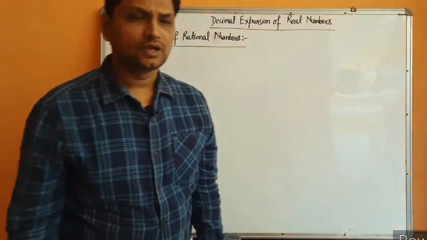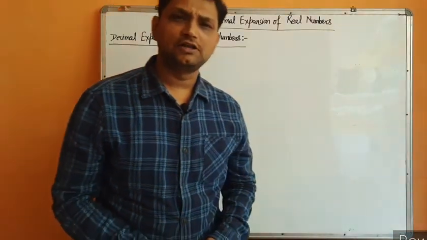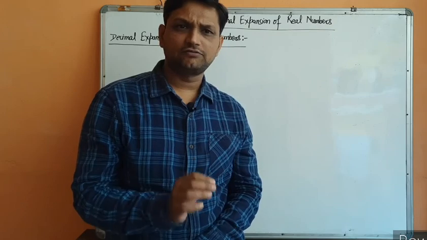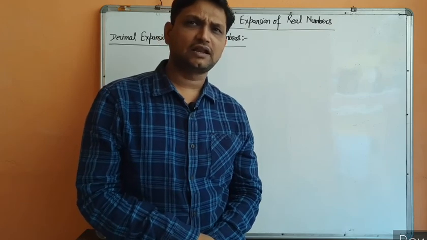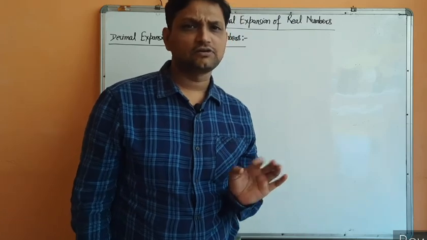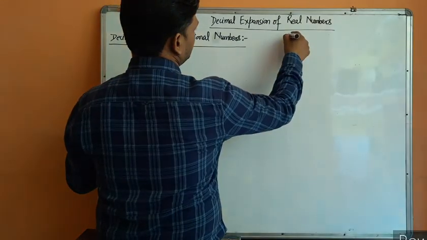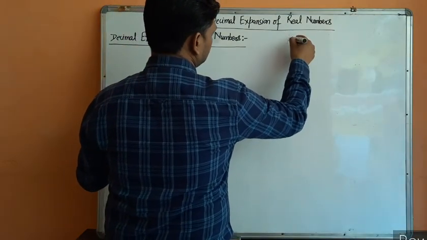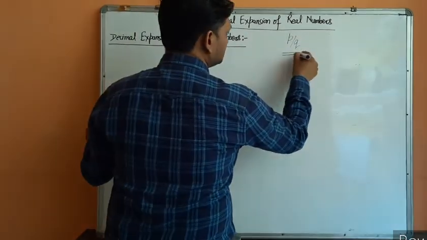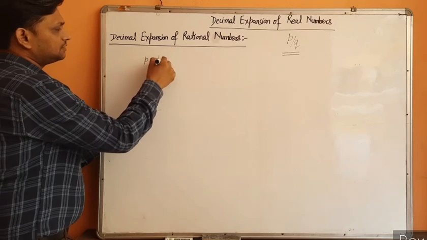Hello students, in this video we will discuss decimal expansion of real numbers. First, real numbers is the set of all rational numbers and irrational numbers. Then we will first discuss decimal expansion of rational numbers. Every rational number can be written in the form p by q, so to obtain its decimal expansion, we need to divide p by q.